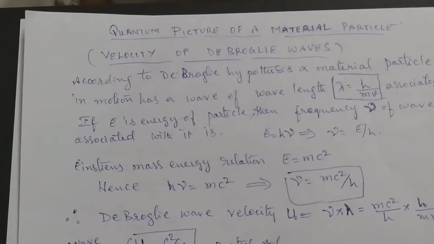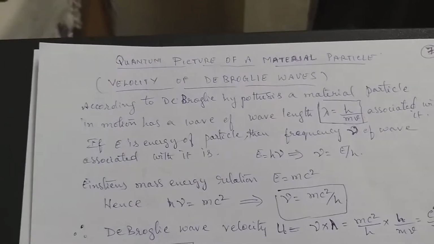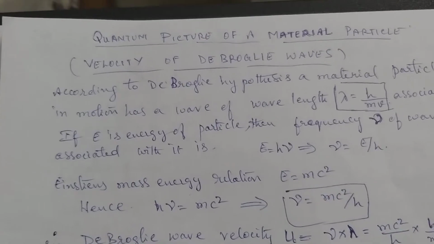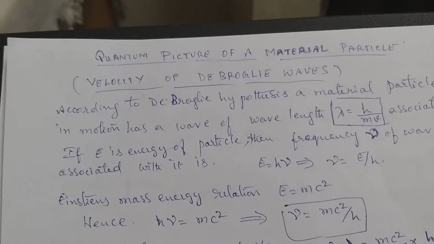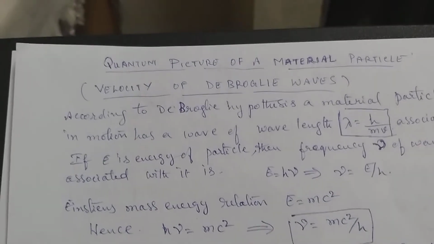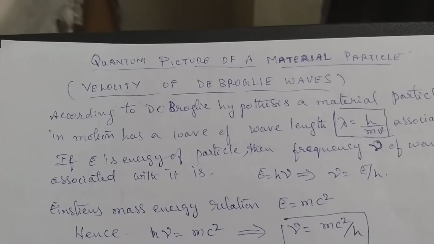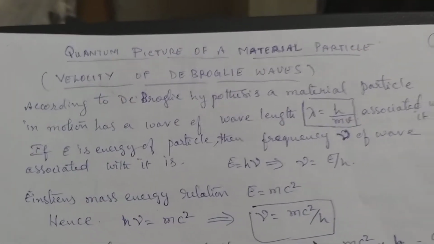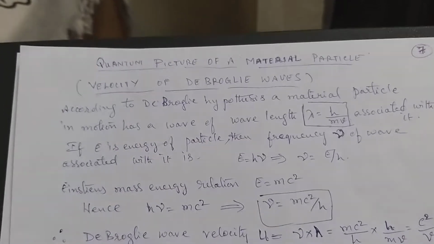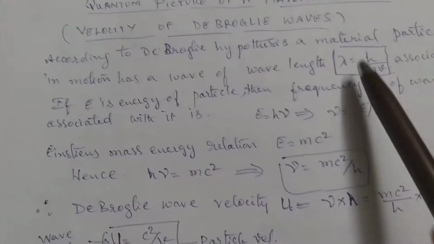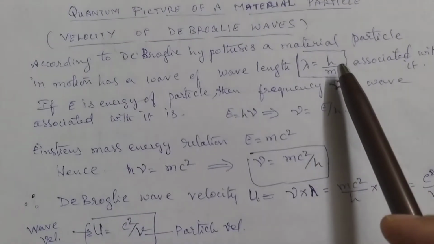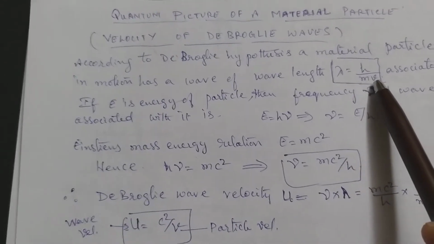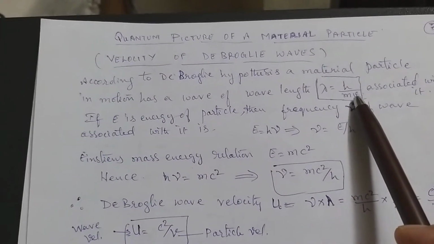Hello students. Last time we studied about de Broglie waves, named after the scientist de Broglie. He assigned wave nature to particles. A particle of mass m moving with velocity v has associated with it a wave of wavelength lambda equal to h by mv, where h is Planck's constant, m is the mass of the particle and v is the velocity.